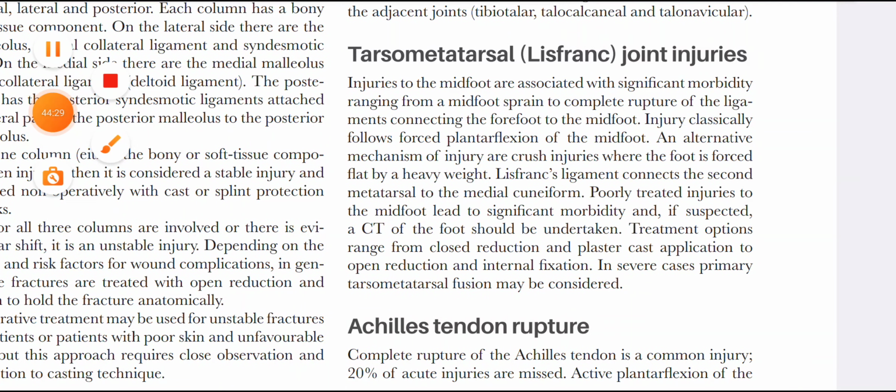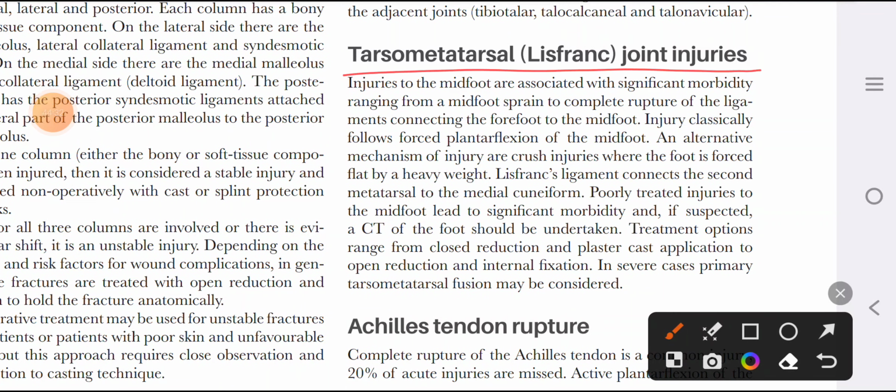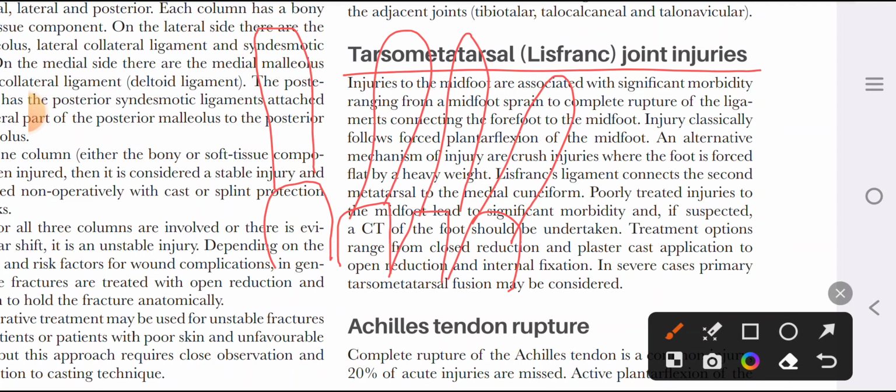Tarsometatarsal or Lisfranc injury. Lisfranc is the ligament which, this is the medial cuneiform, this is the middle cuneiform, this is the lateral cuneiform, this is the cuboid, and these are the first, second, third, fourth and fifth metatarsals. The tarsometatarsal or Lisfranc ligament connects the second metatarsal to the medial cuneiform.